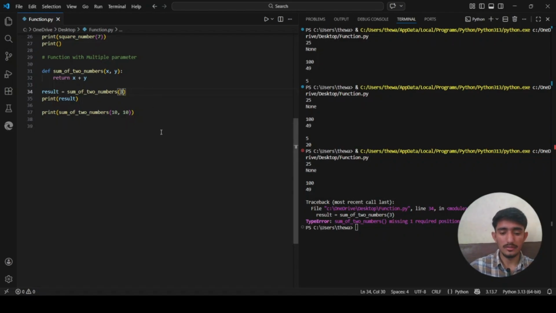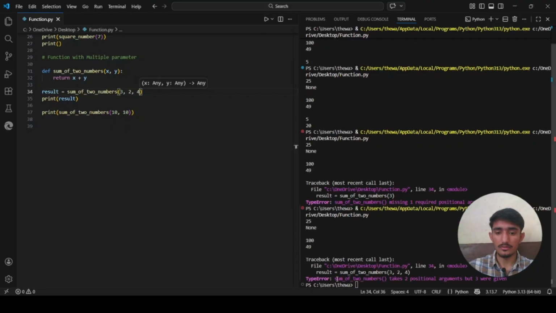What if we write too many arguments? Let's say 3 is for the x, 2 is for the y, and we write another argument, let's say 4. We did not define a parameter for that 4, but we are giving it. When we try to print it, it will also give us a TypeError which says takes two positional arguments but three were given.